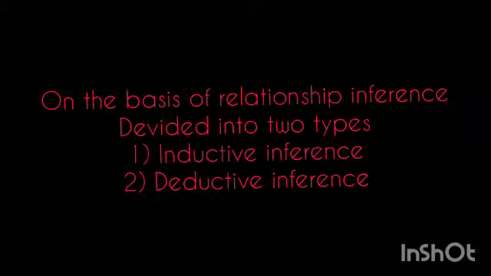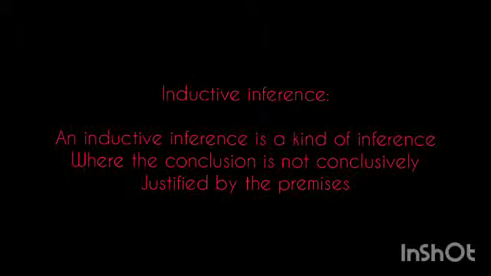So, now we would discuss the kinds of inference. According to relationship, inference is classified into two types, namely inductive and deductive inference. An inductive inference is a kind of inference where the conclusion is not conclusively justified by the premises.